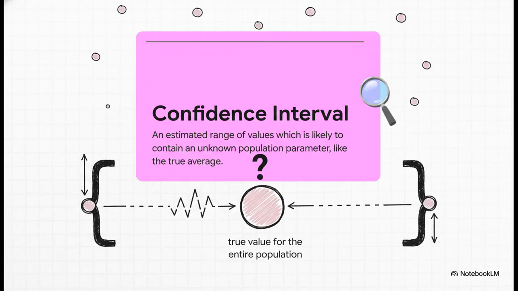So what is it really? Well, put simply, a confidence interval is a range of values. Instead of guessing one single number, we calculate a lower number and an upper number. And the whole idea is that we can be pretty darn sure that the real answer for the entire population, like the true average age of all those students, is somewhere between those two numbers.